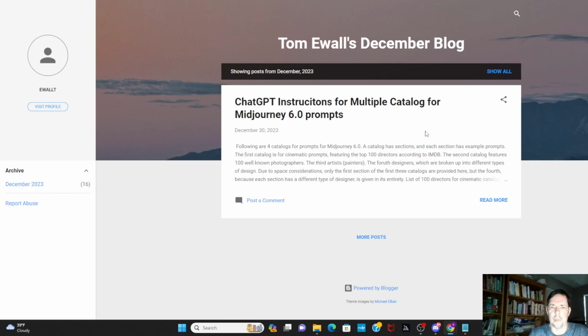And it should welcome you and tell you briefly how to use it. But it's basically just what I did. You just think of some theme that you're interested in. You can ask ChatGPT for ideas on themes and just say something like what I did. I'd like 8 prompts featuring Paris, or just anything that you're interested in. And it has these 4 different types of prompts that it can come up with.